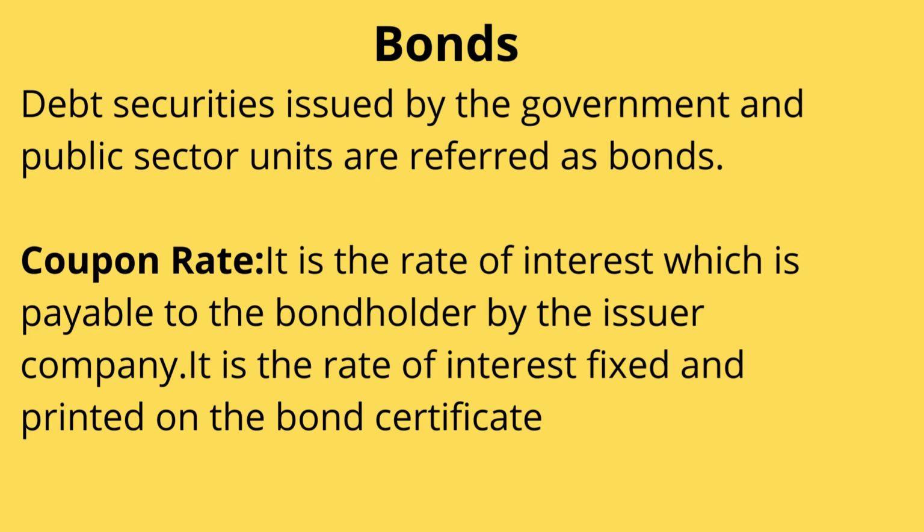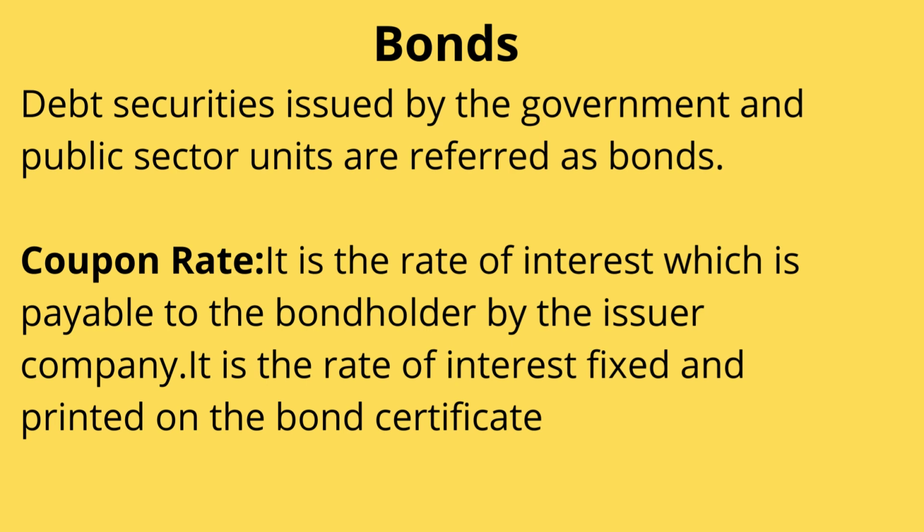Bond. If the debt security is being issued by a private company or a joint stock company, then that debt security will be known as debentures. This is the only difference: if a debt security is being issued by the government or a public sector unit, it is known as a bond. If it is being issued by a private company, it is known as what? Debentures. And we get a fixed income here in the form of interest.